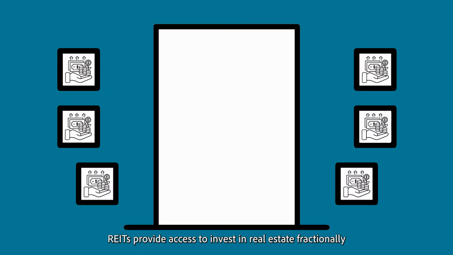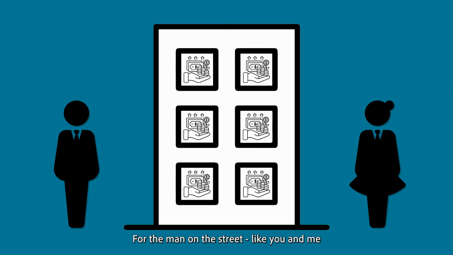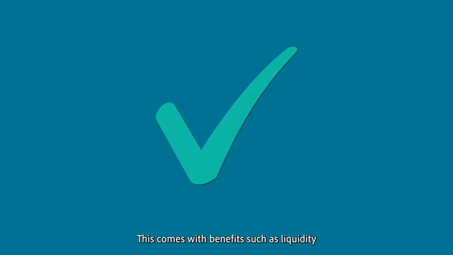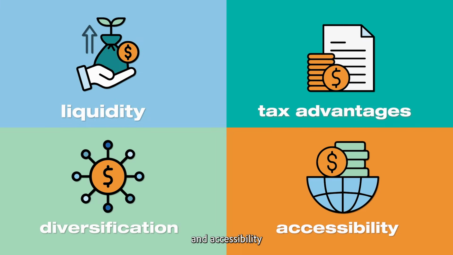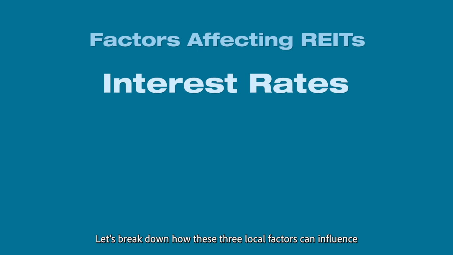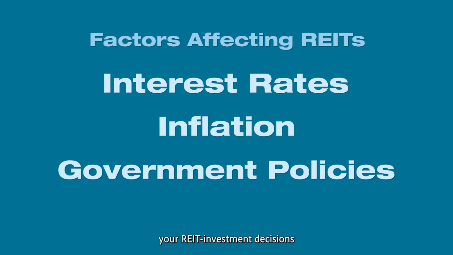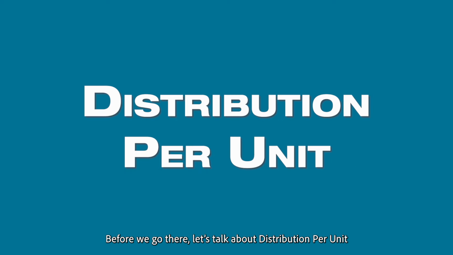In 2002, the first REIT was listed in Singapore, CapitaLand Mall Trust. REITs provide access to invest in real estate fractionally for the man on the street, like you and me. This comes with benefits such as liquidity, tax advantages, diversification, and accessibility, without the need for individuals to manage properties.